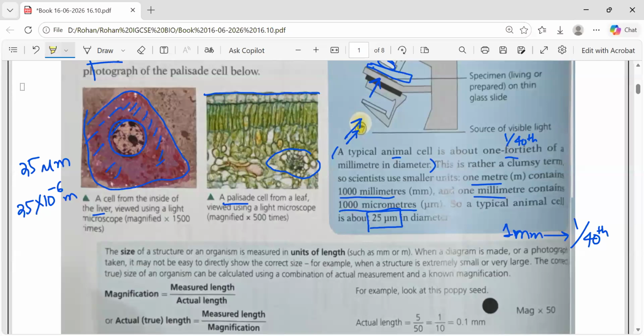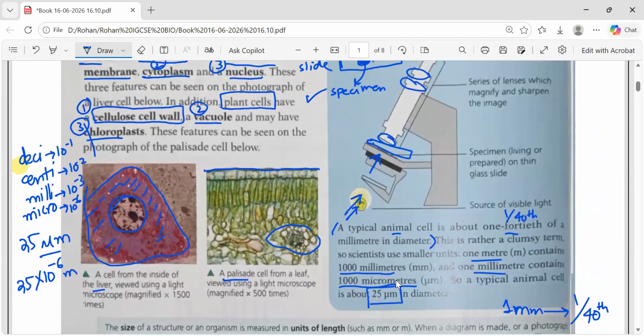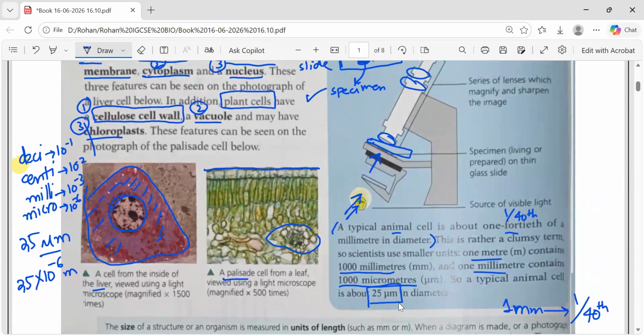Firstly we have deci, then centi, milli, then micro. Deci is 10 raised to power minus 1, centi is 10 raised to power minus 2, milli is 10 raised to power minus 3, and micro is 10 raised to power minus 6. Now are you clear? The typical size of an animal cell is 25 micrometers. Mark this in your book. This is important information.